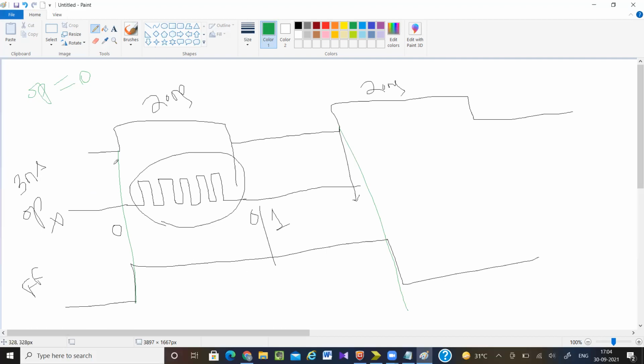Another way is also there to solve this thing. What I am doing, instead of my JK propagation delay 3 nanosecond, I am making my propagation delay equal to 15 or 12 nanosecond. Like my propagation delay of the flip-flop should be more than half of the clock on time.